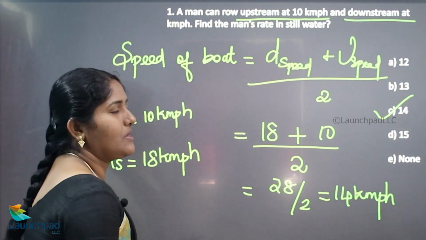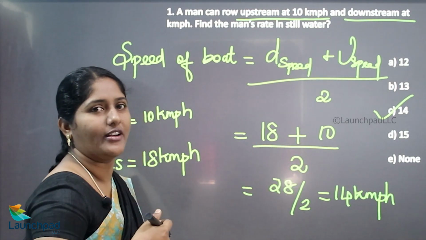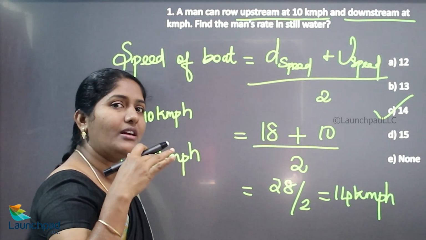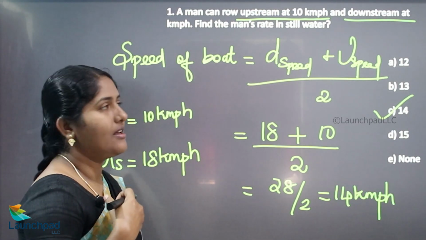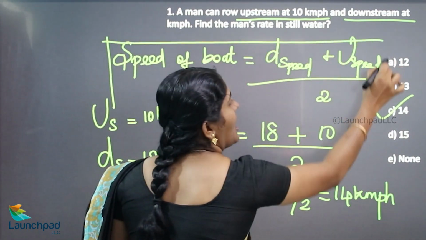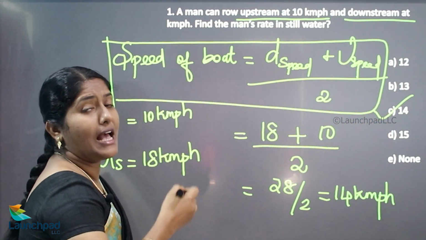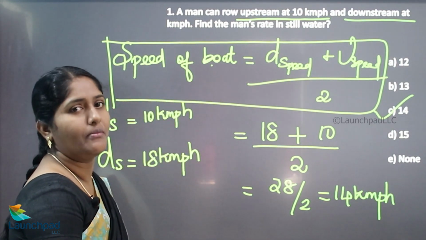Okay, so downstream is nothing but the boat travels along with the water. Upstream is the boat going against the water, for example, swimming and returning back. So this is the shortcut of finding the speed of the boat in still water, or the boat operated by a man. It is also known as speed of the boatman.